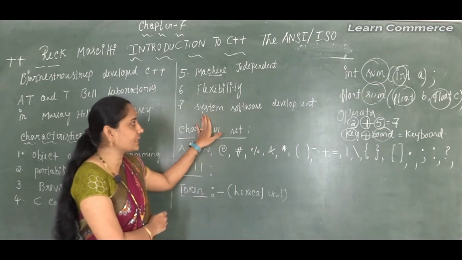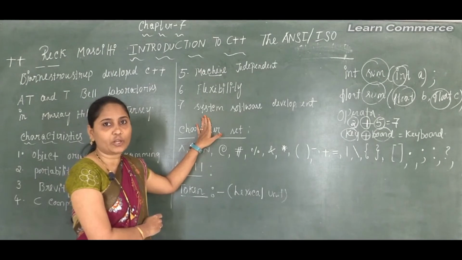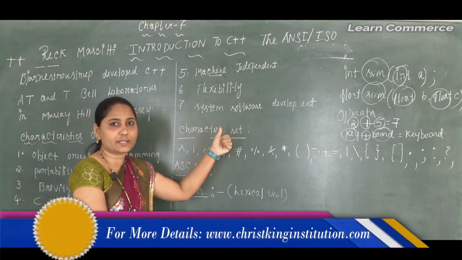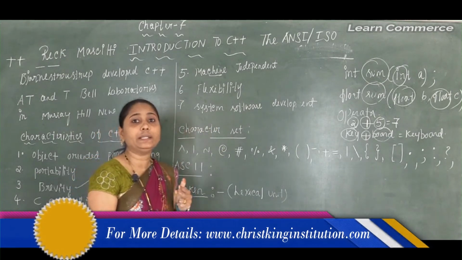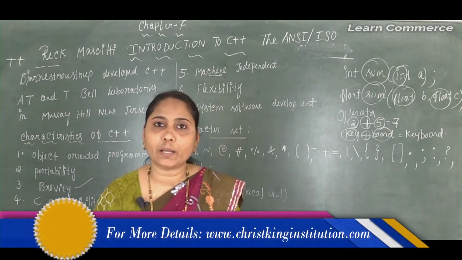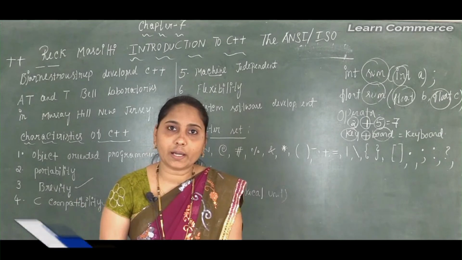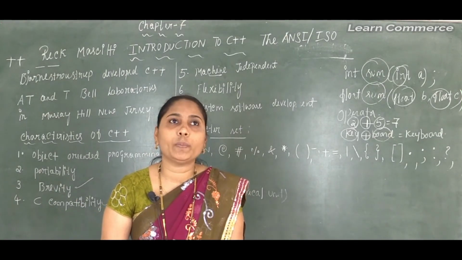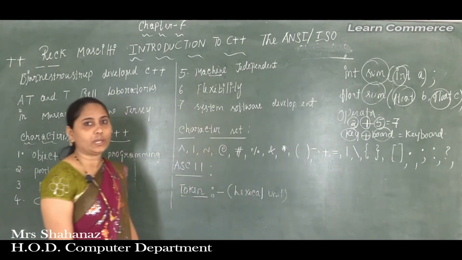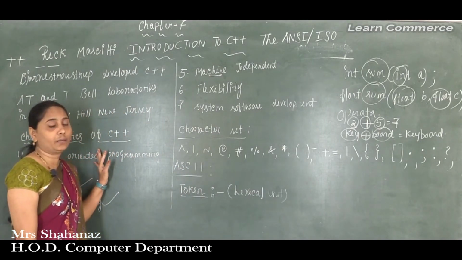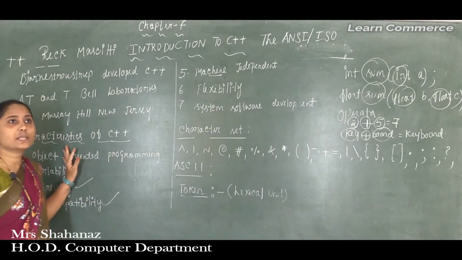So some system software is developed, maybe operating systems, compilers, and also databases. Some of the database software are Oracle, Sybase, Informix, and MySQL. All those are developed using a language like C++.